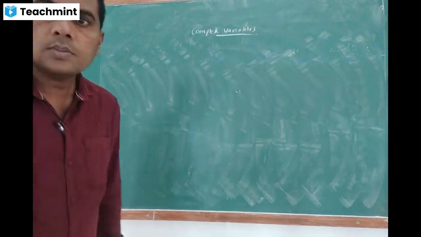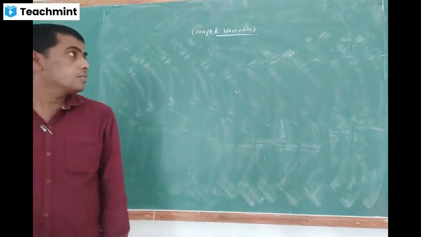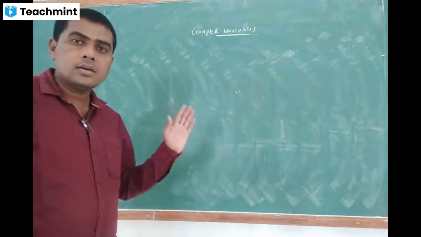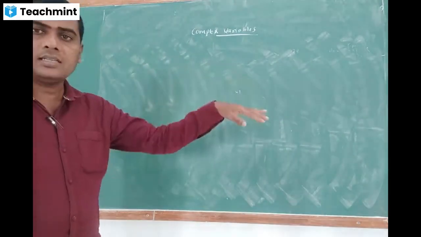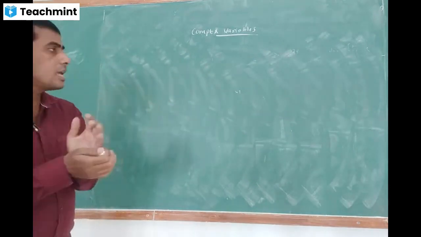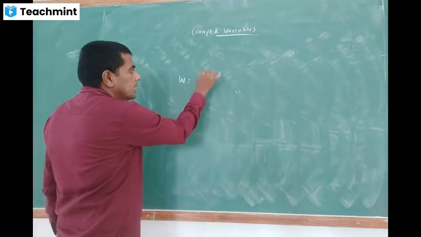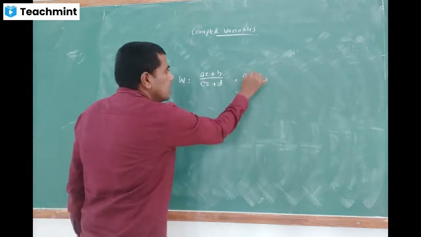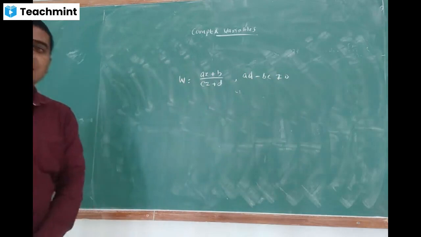So good morning everyone. In the previous class we discussed the bilinear transformation, the mapping from one coordinate system to another, or one plane to another plane. That is, the transformation can be written in the form W is equal to (AZ plus B) divided by (CZ plus D). Here AD minus BC is not equal to 0. So that is the condition.